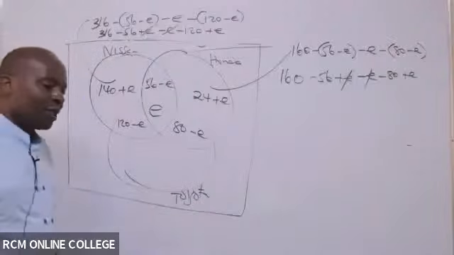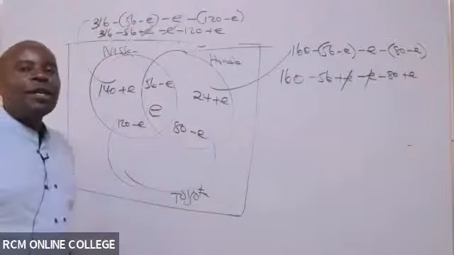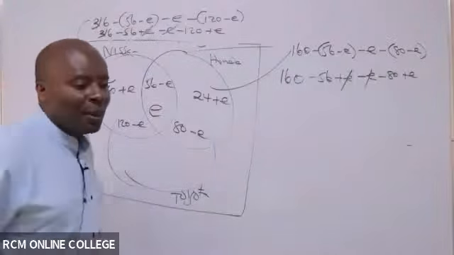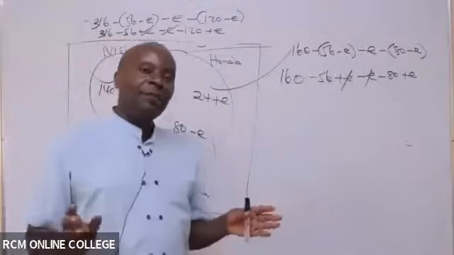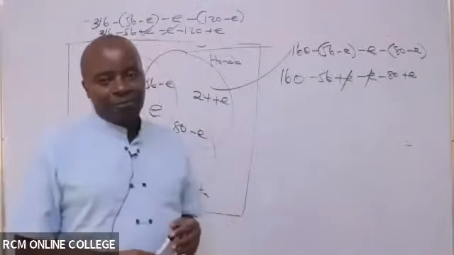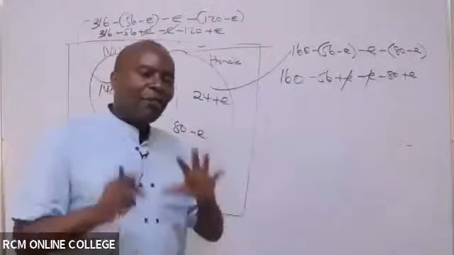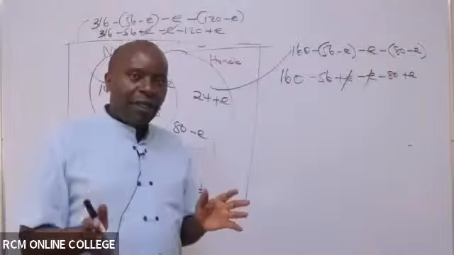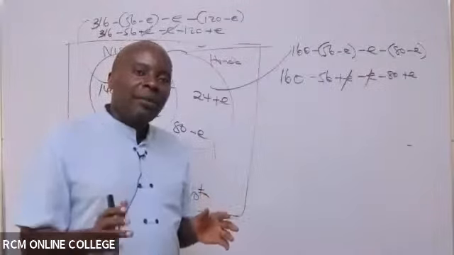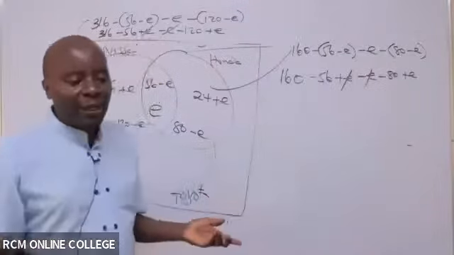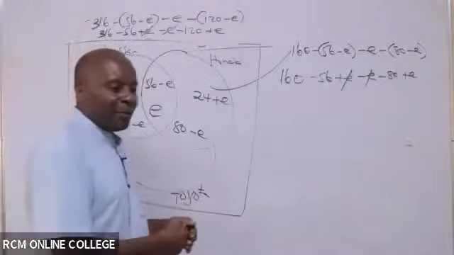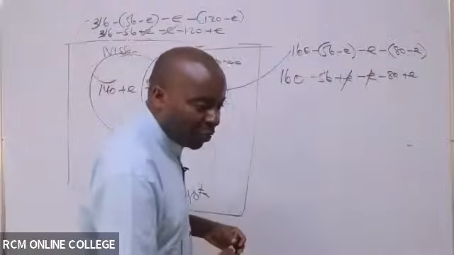This is very easy and it's very common. There is no way you'll be able to pass your QA paper without knowing probability. There are topics that you must be very good at. Probability theory is one of them. We have the statistics part, very important. Don't go to a QA exam without knowing linear programming.